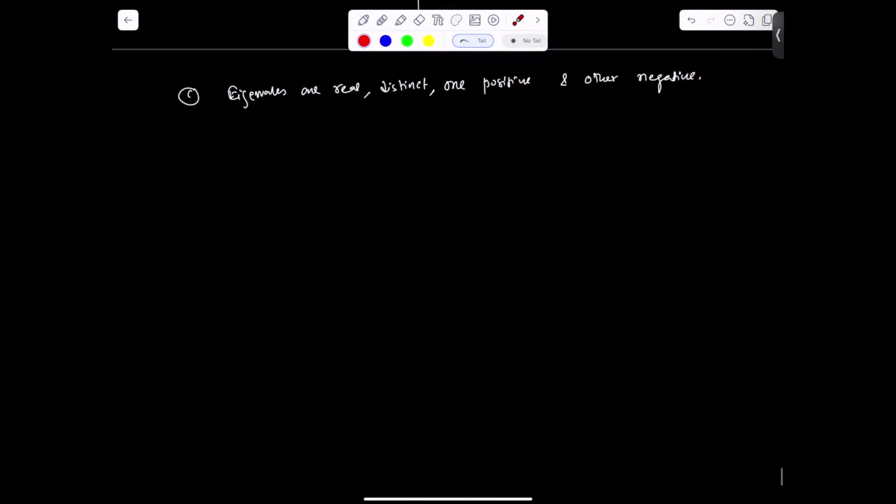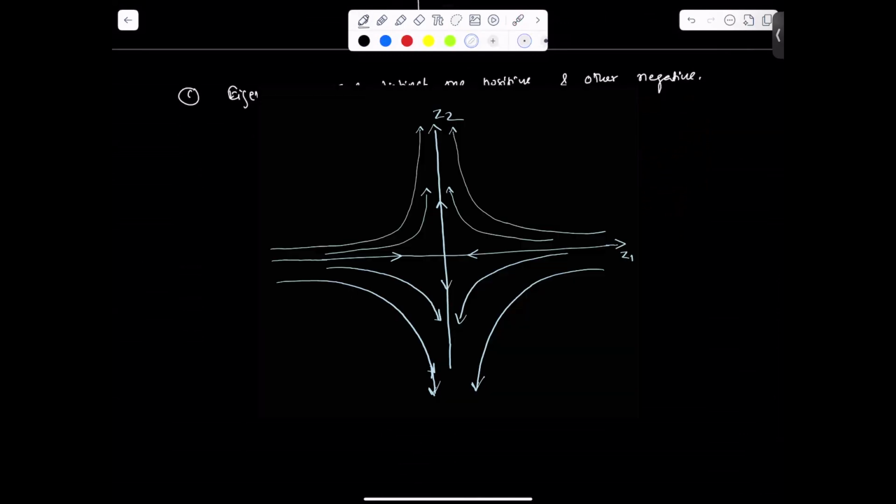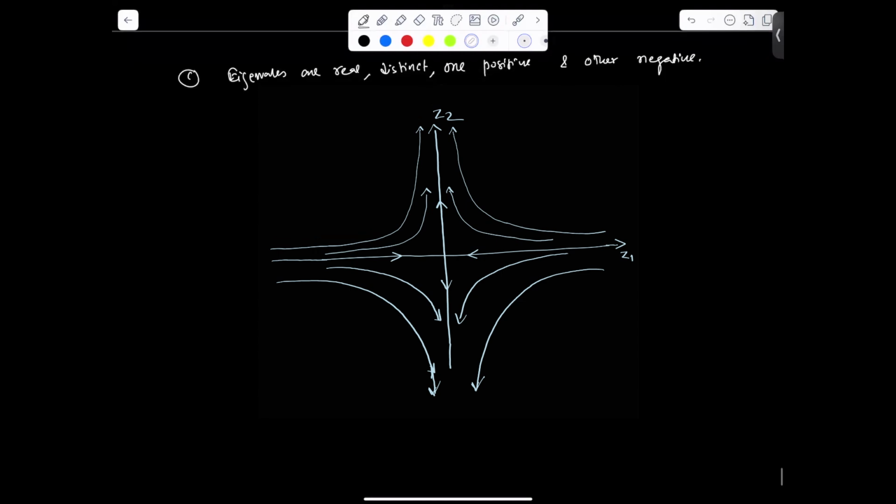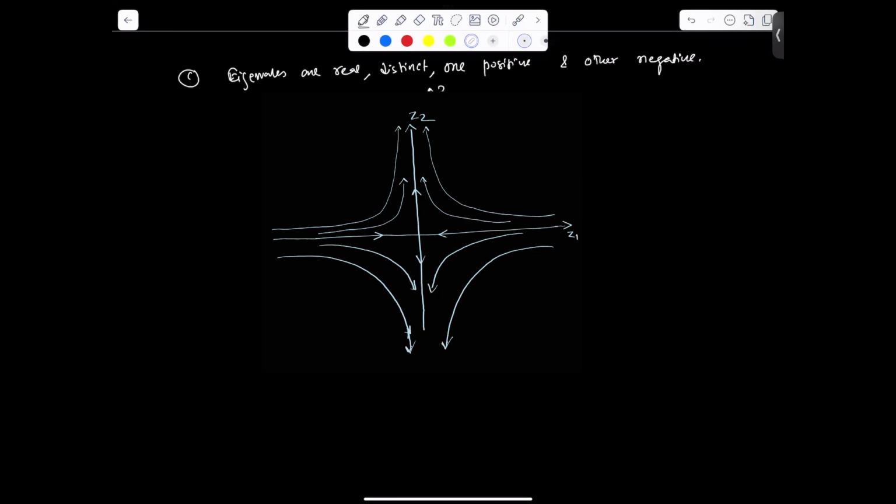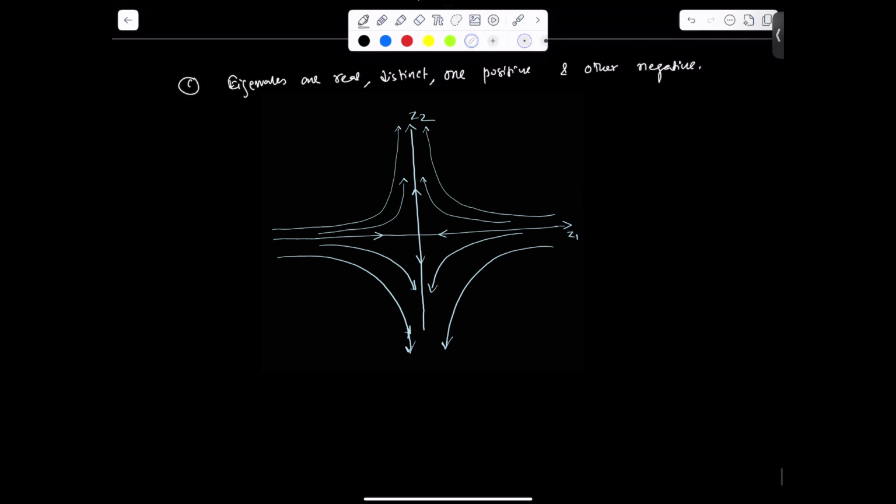In this case, the trajectory will be, this is Z2, this is Z1. So it will be something like this. The state trajectories will be something like this. It will be looking like this. So it is called a saddle point.